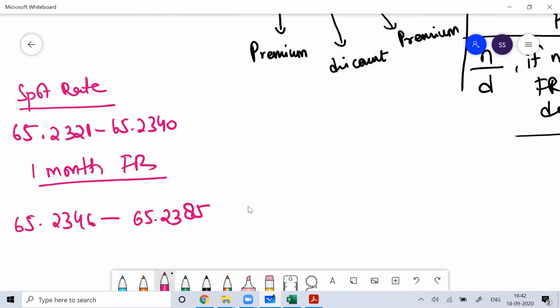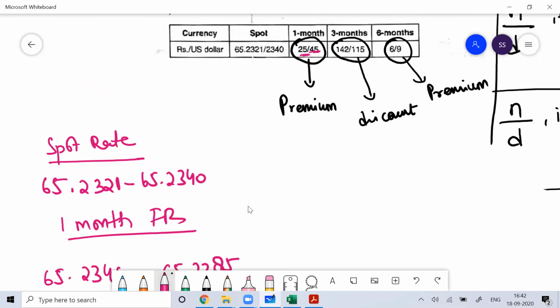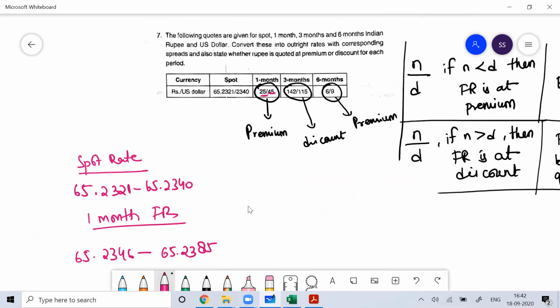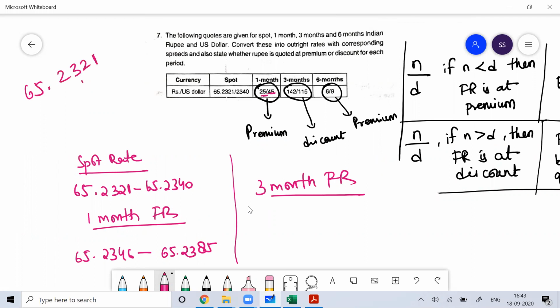I hope you're understanding this. Now, this is all we do for trading purposes. Similarly, if you want the 3 month forward rate, the 3 month forward rate is at a discount. So what you have to do is subtract 142 from 65.2321.